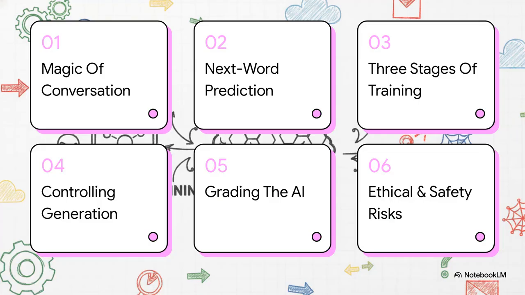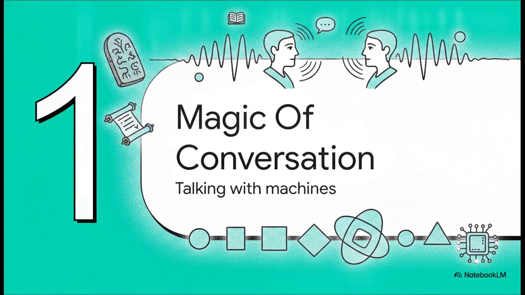We have a lot of really fascinating ground to cover today. We're going to break this down into 6 parts: the magic of conversation, next word prediction engines, the 3 stages of training, controlling the generation, grading the AI, and finally, ethical and safety risks. All right, part 1, the magic of conversation.